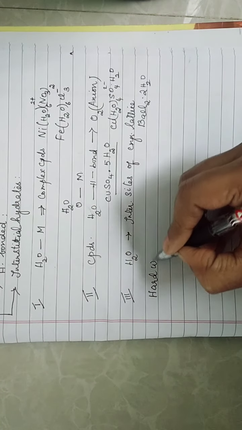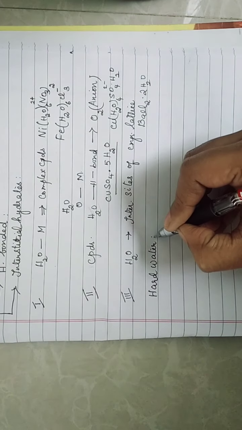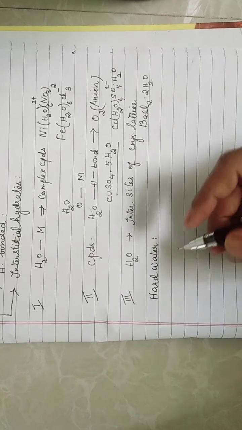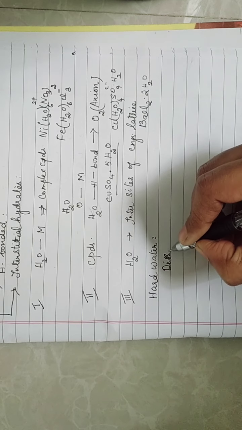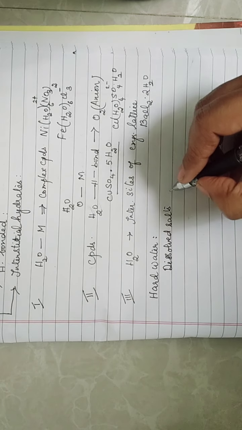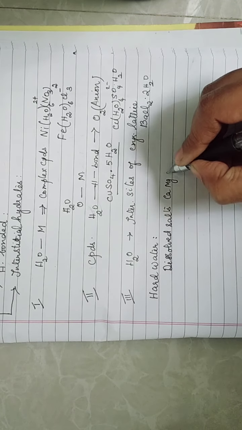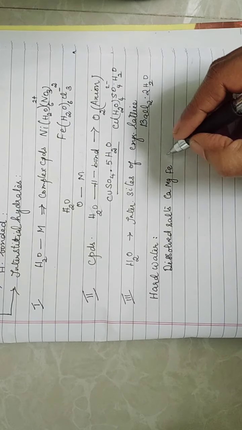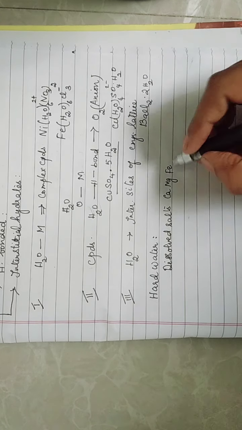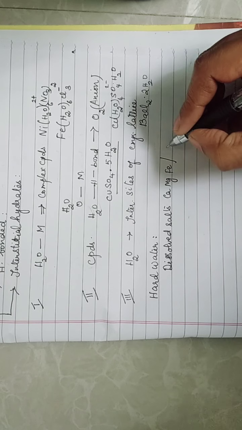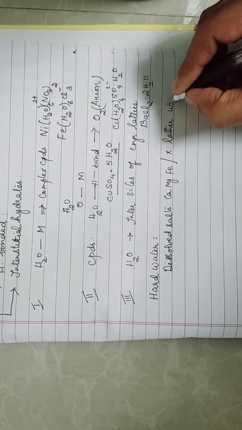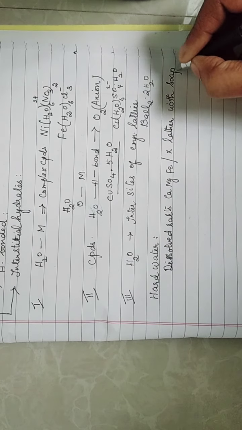Hard water and soft water. Many people would have encountered hard water at least once in our lifetime. So what is hard water? The water which has salts dissolved in it. Water which has dissolved salts of calcium, magnesium, iron is called hard water. How will you know whether you are using hard water or soft water? Hard water will not form enough lather with soap. This is your hard water.